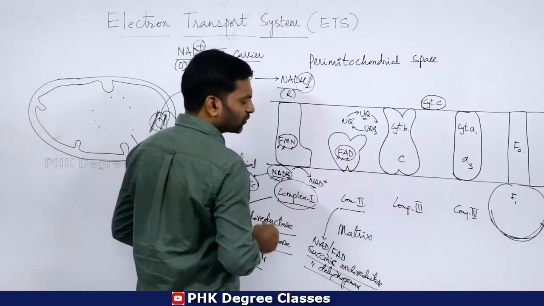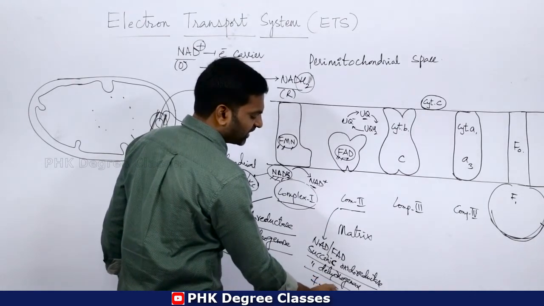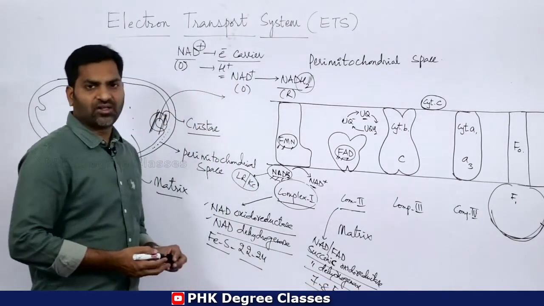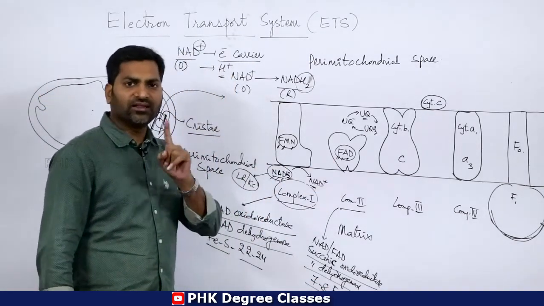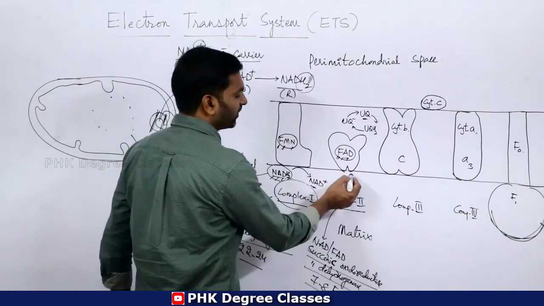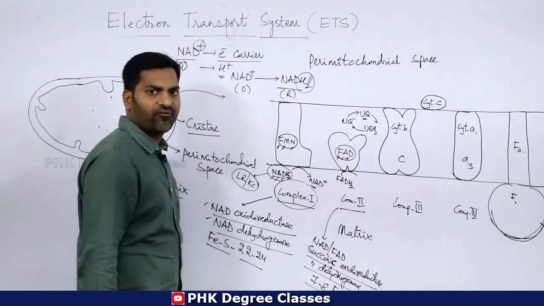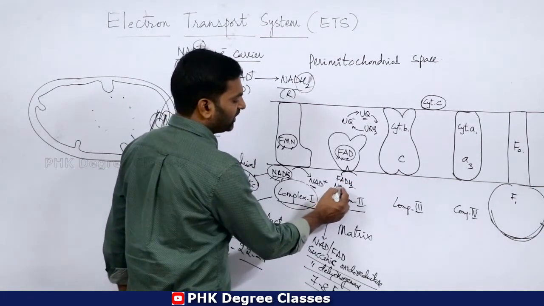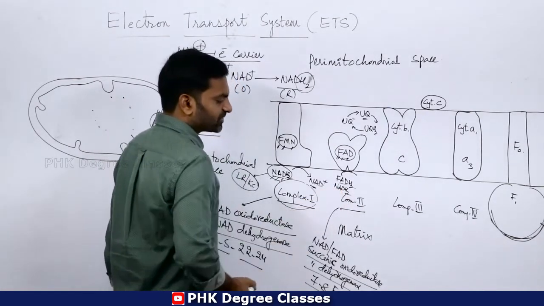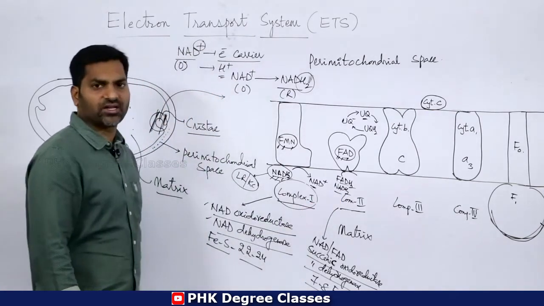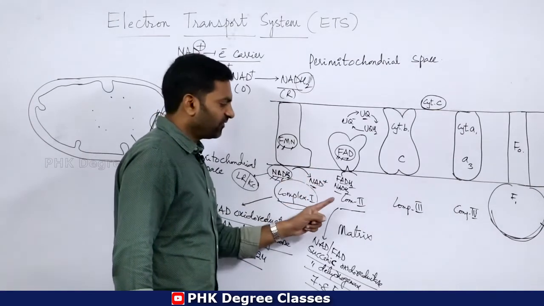Remember, 7 to 8 iron sulfur proteins are found in complex 2. Remember FADH2 of Krebs cycle and NADH2 of glycolysis. These two compounds start their electron movement from complex 2.